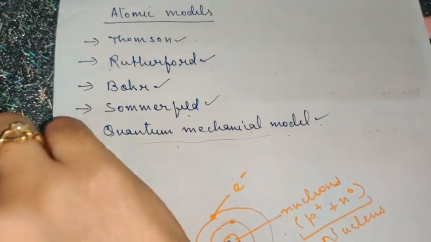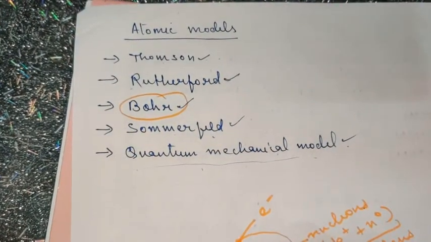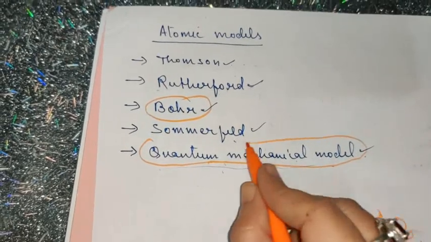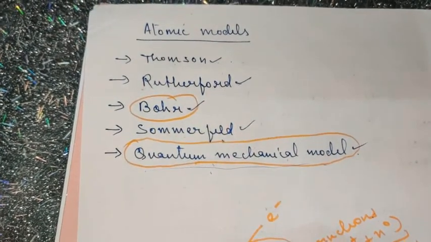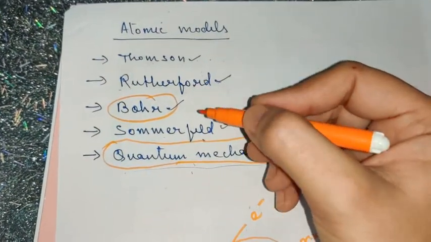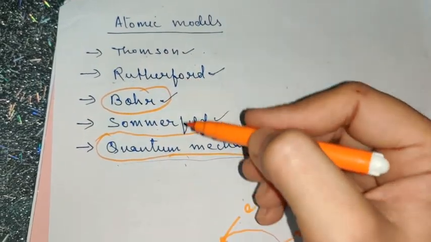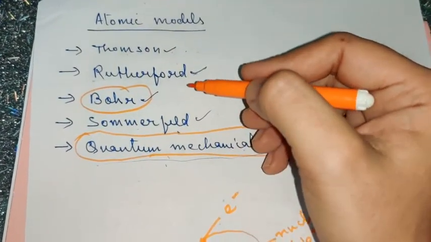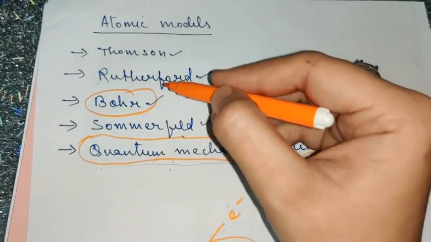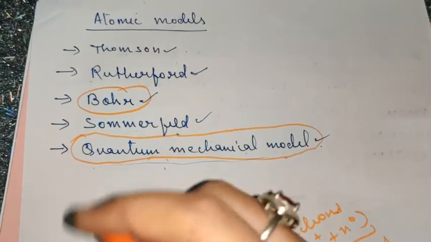What we have to study in detail is Bohr's atomic model, which is very important in this chapter, and the quantum mechanical model, children. These two models are extremely important in this chapter. And the rest I'll be telling you in short about the history, how we reached these models, because you can call these models the stairs. With the help of these models only, today we are able to study the quantum mechanical model.